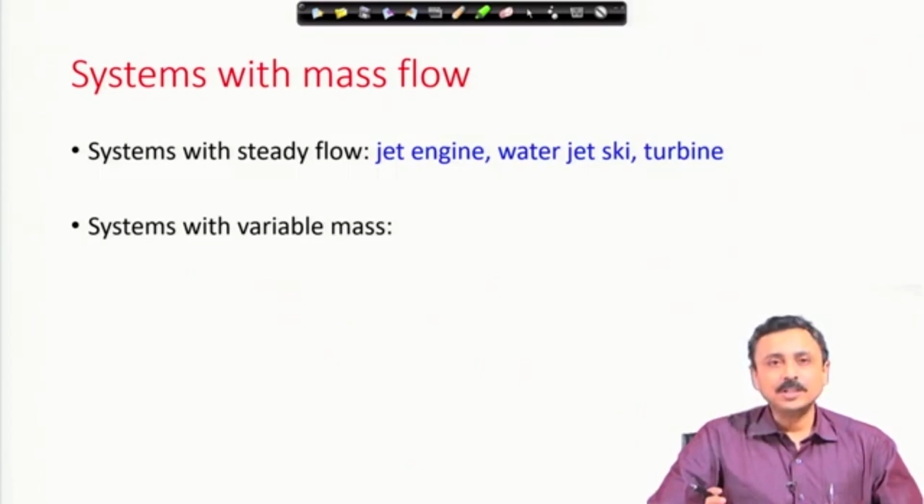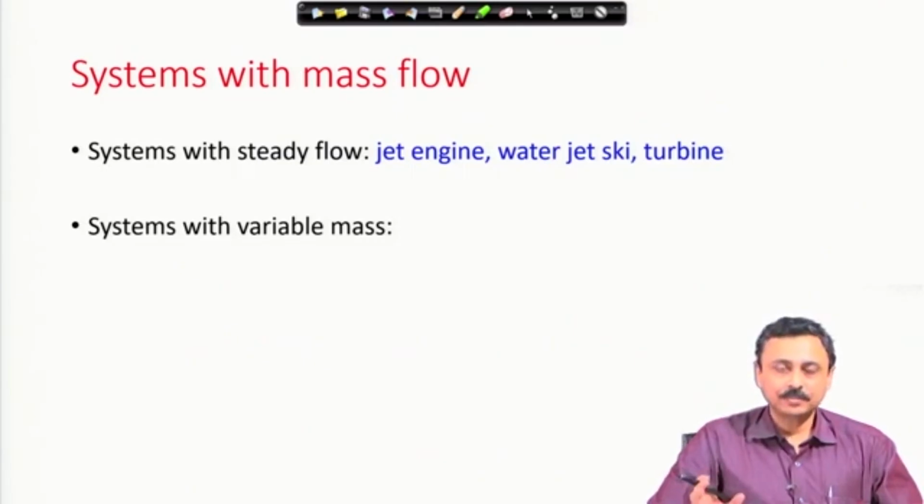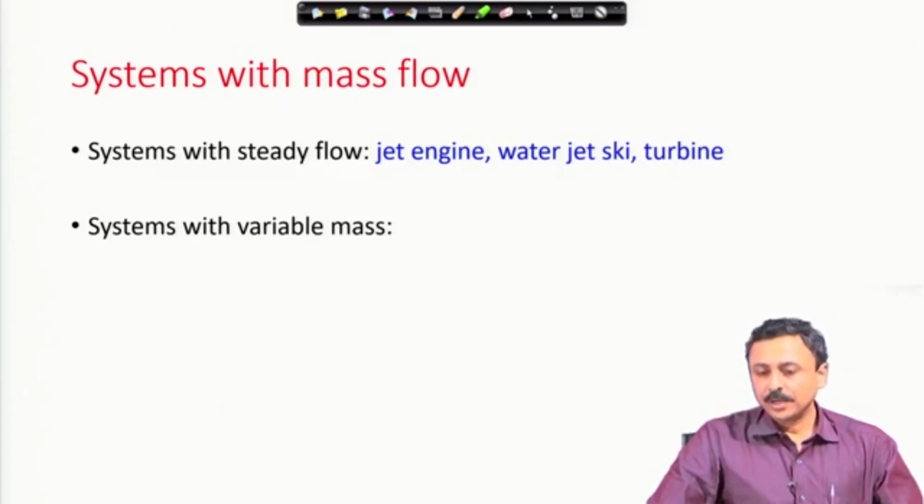But when you consider this engine to be a part of an aircraft, let us say a fighter aircraft or jet aircraft, then the aircraft is supplying the fuel, therefore, the aircraft is losing mass, and we are going to see this problem for a jet aircraft which is moving and burning fuel at a certain rate. And then it becomes a variable mass problem. Then the water jet ski.